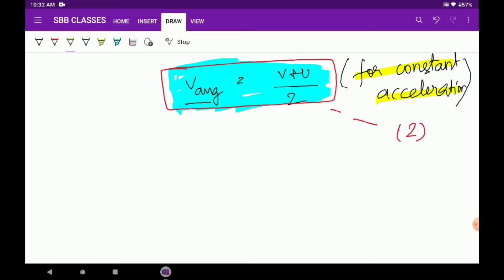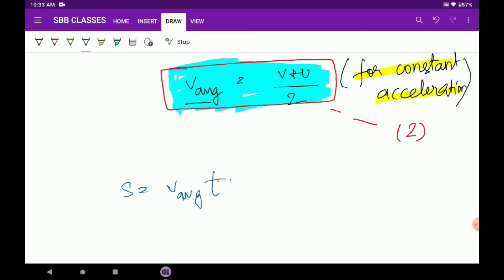Okay, so let's refresh our minds a bit. What was displacement? Displacement was velocity into time. This velocity is what? Average velocity, because we are taking the entire time frame. So this is V avg multiplied by time. Let me write it a bit clearer. V avg multiplied by time.